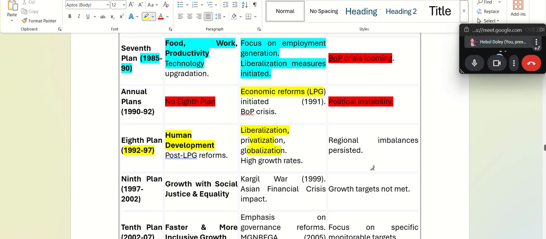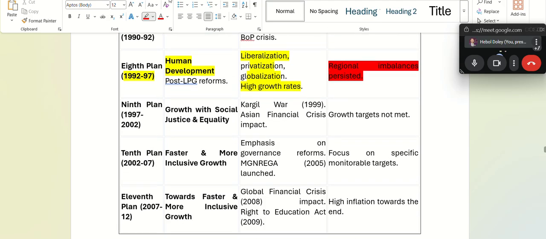And because of that, we see high growth suddenly from 1992 to 1997. So during that period, you might have observed so many people bought Maruti car, so many people bought television also during this period. Okay, those who earned well, those who were doing well in life. However, the only criticism of post LPG reform was that it was regionally imbalanced, meaning some states grew very rapidly and some other states grew very slowly.